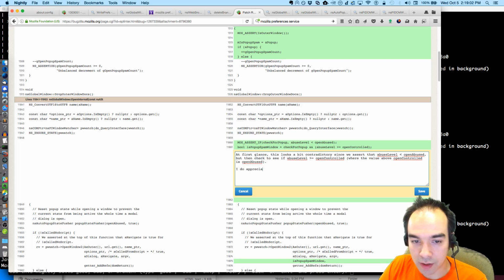I do appreciate, however, that this assertion is fatal only in debug builds, and that we might want to err on the side of being defensive for opt builds.